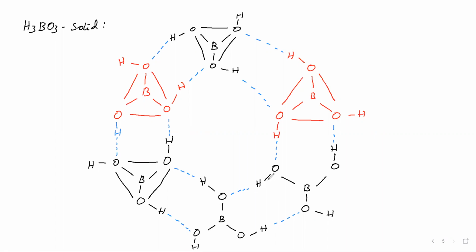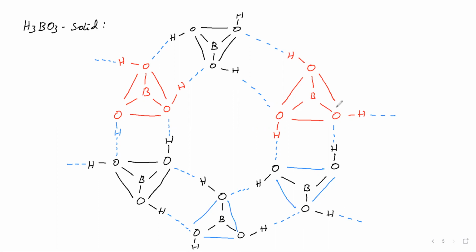This hydrogen, here covalent bond, here hydrogen bond. The hydrogen bonds continue like this.